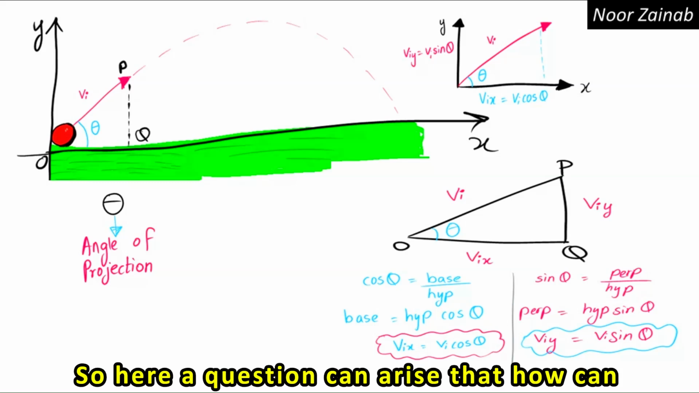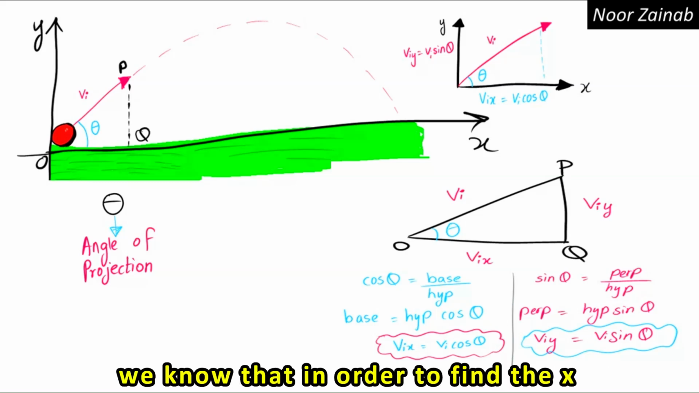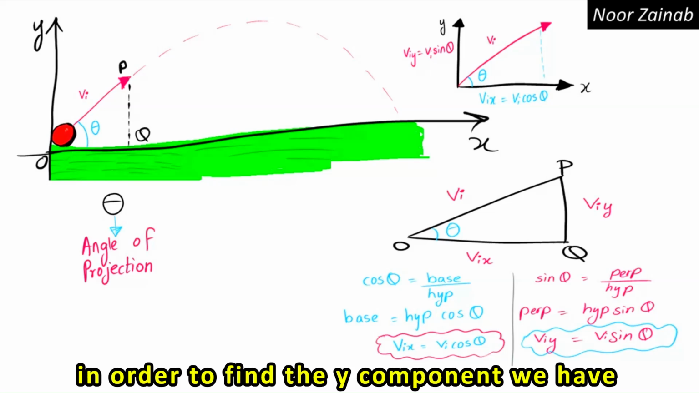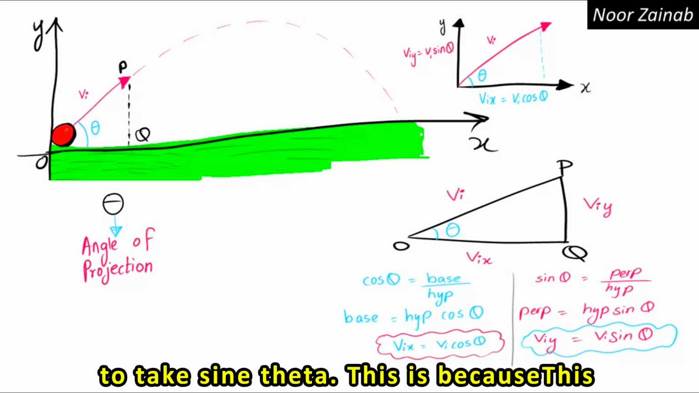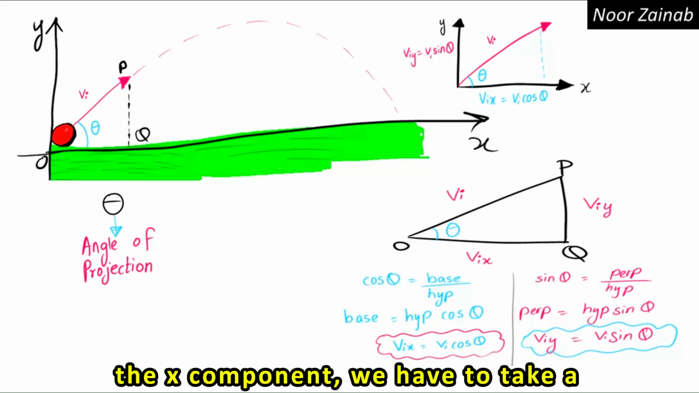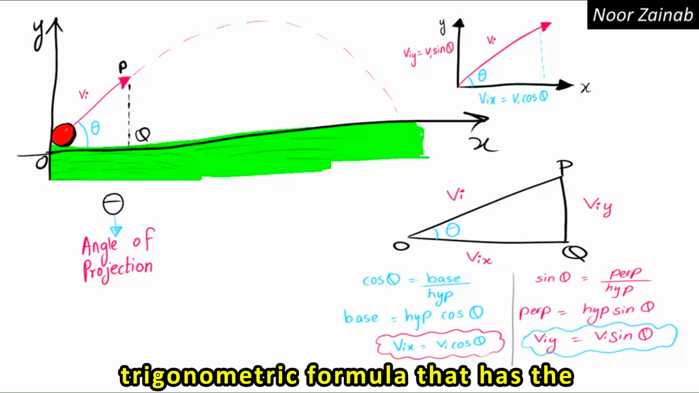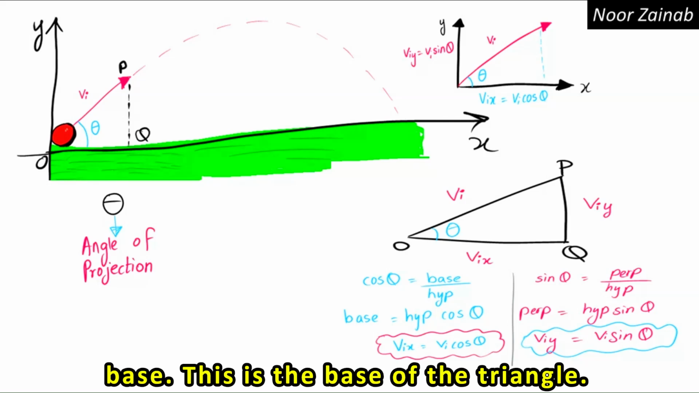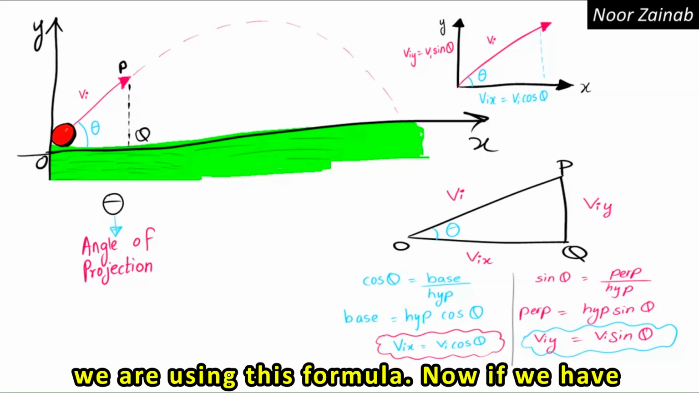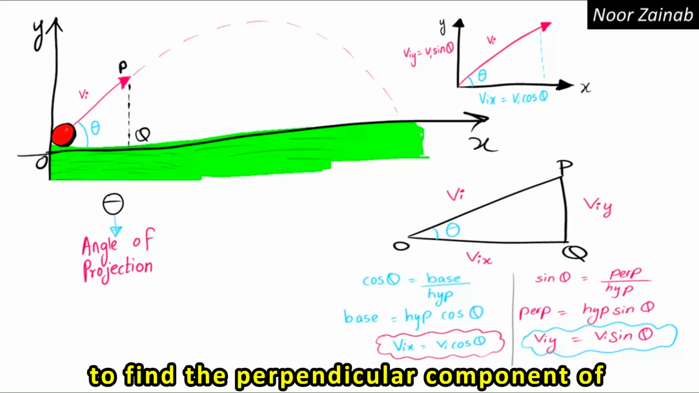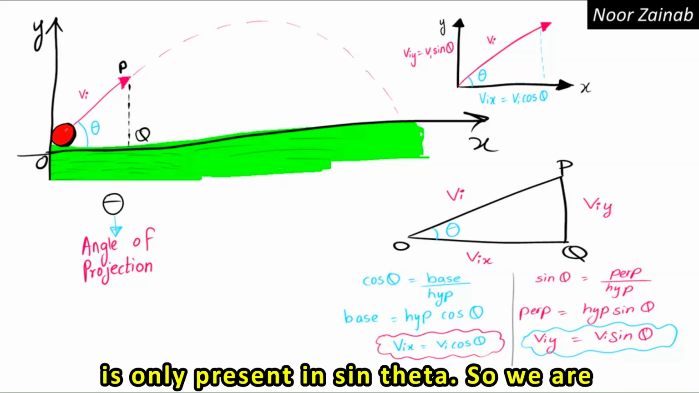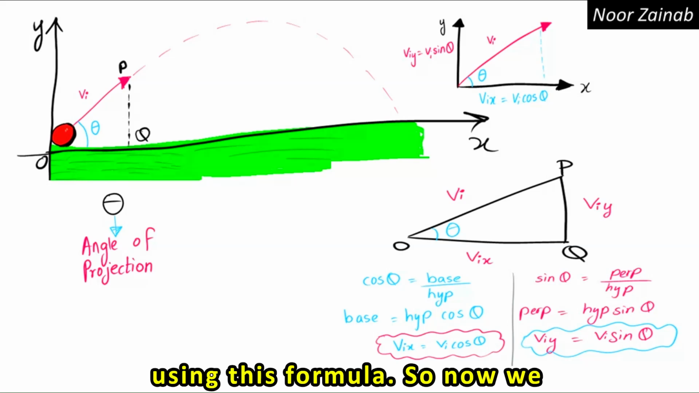So here a question can arise that how can we know that in order to find the x component, we have to take cos theta, or in order to find the y component, we have to take sine theta. This is because this is our initial velocity. In order to find the x component, we have to take a trigonometric formula that has the base. This is the base of the triangle. So base is only present in cos theta, so we're using this formula. Now, if we have to find the perpendicular component of the triangle, perpendicular component is only present in sine theta, so we are using this formula.